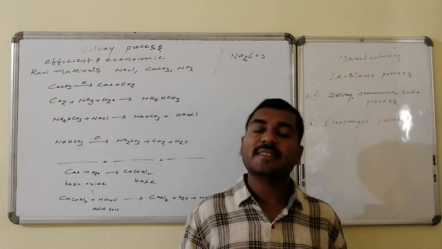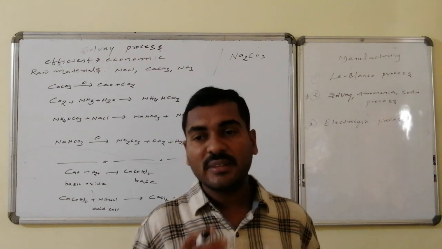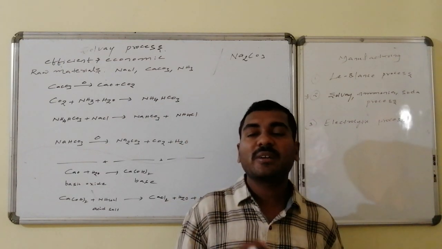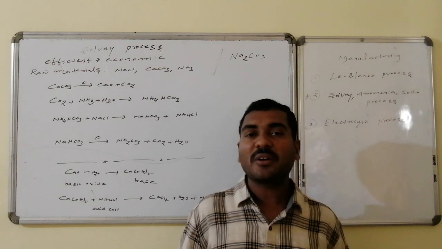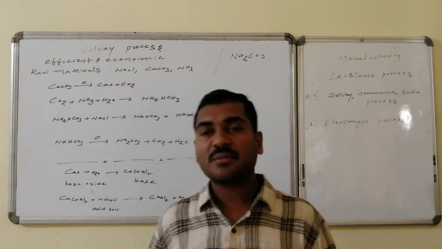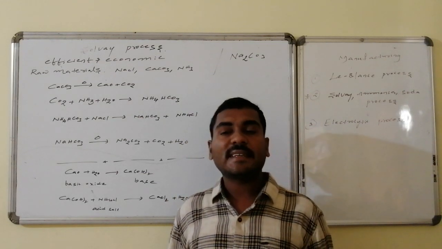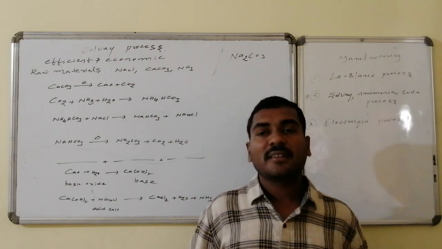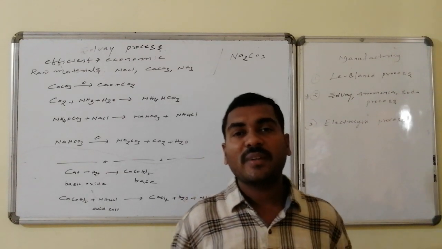If you start the reaction with some quantity of ammonia, it is going to continue. And secondly, some amount of carbon dioxide is also recovered, but we have to take a considerable amount of calcium carbonate also.